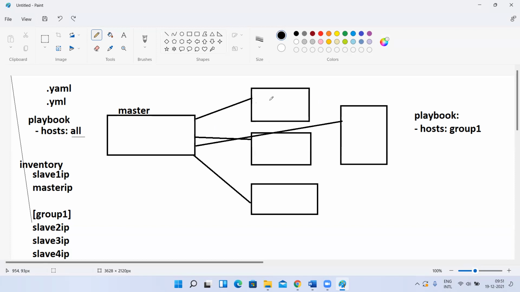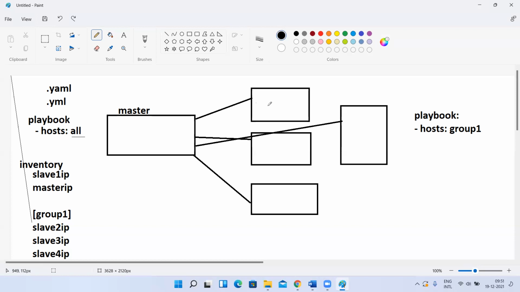For example, if I'm running yum install tree, it will tell me that it is already present. But before installing, it will check the state, whether the tree command is already present or not. If not present, it will install it. If it is already present, it will not reinstall once again. It will just ignore. Understood, guys?